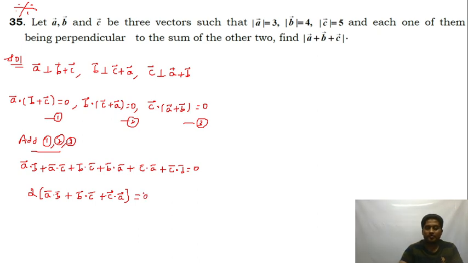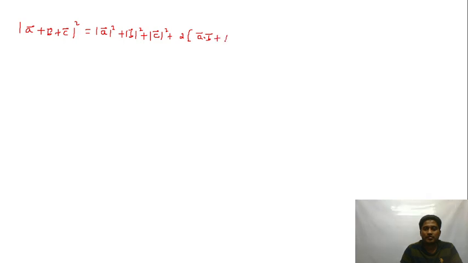Now I'm supposed to find the modulus of A plus B plus C. Mod of A plus B plus C the whole square is equal to mod A square plus mod B square plus mod C square plus 2 into the bracket A dot B plus B dot C plus C dot A. Right, A dot B, B dot C, C dot A will be 0.